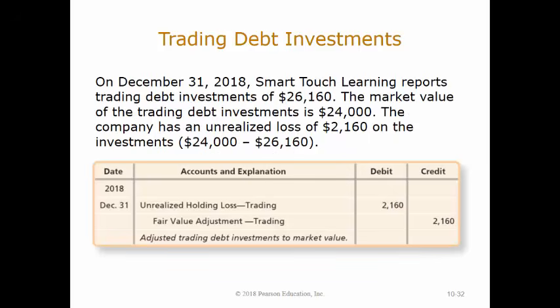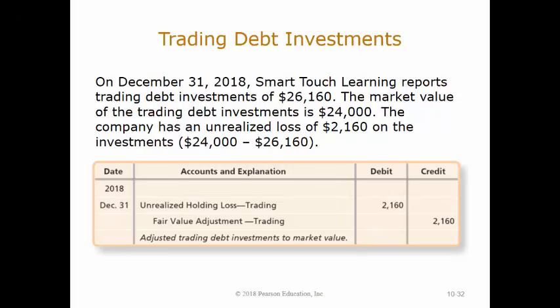Suppose that on December 31, 2018, Smart Touch Learning reports trading investments of $26,000 plus $2,160. After careful evaluation, Smart Touch Learning concludes that the market value of the trading investments has decreased to $24,000. Because there has been a change in market value, the change must be recorded. The entry requires a debit to unrealized holding loss trading for $2,160 and a credit to fair value adjustment trading for $2,160.